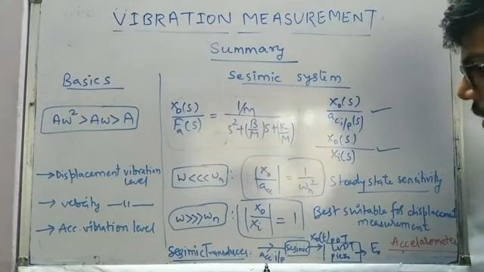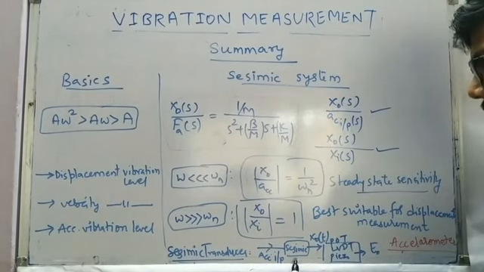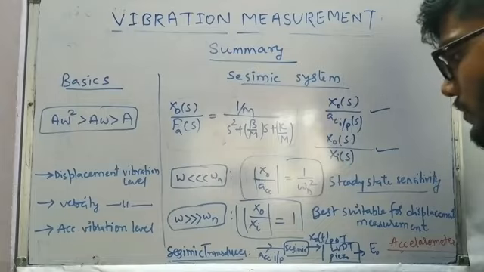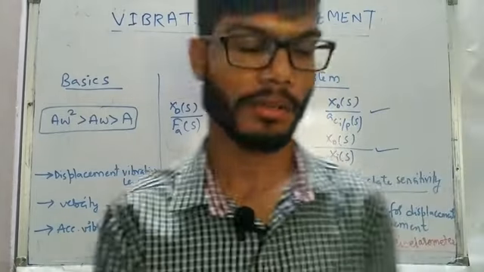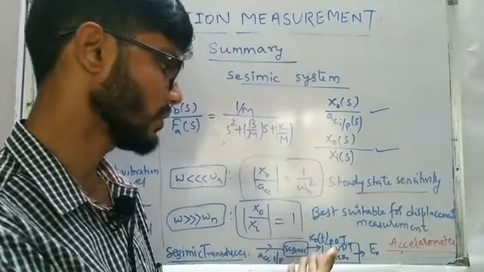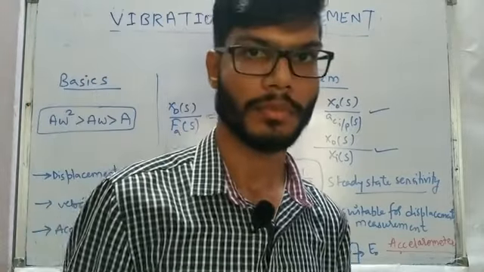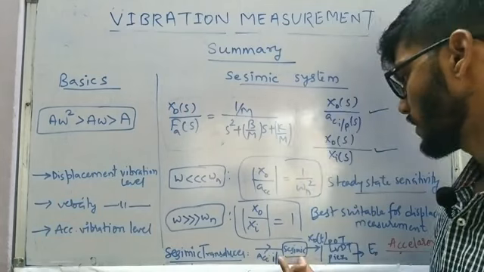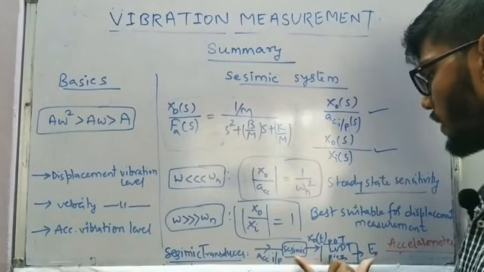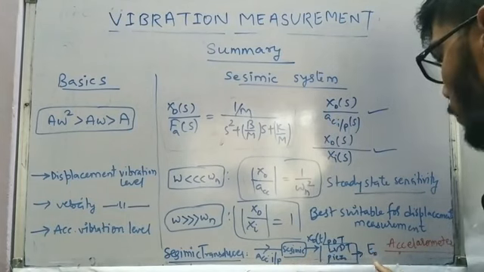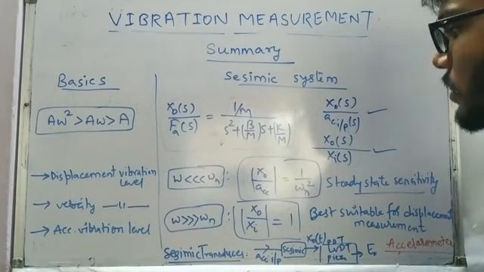If we apply the acceleration input, the seismic sensor is going to give the output as displacement x naught of t, and if that displacement goes through any transducer like a potentiometer, LVDT or piezo sensor, we are going to get an electrical output. So the seismic sensor is converted into a seismic transducer, because a transducer must have an electrical output. So this is going to be known as an accelerometer.